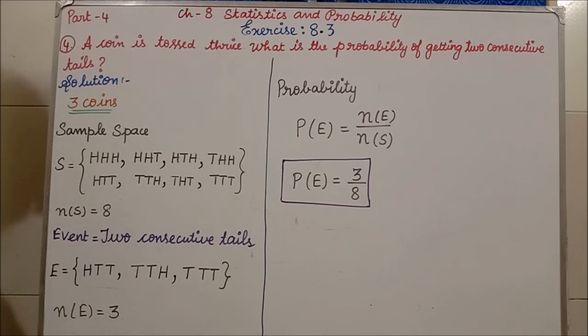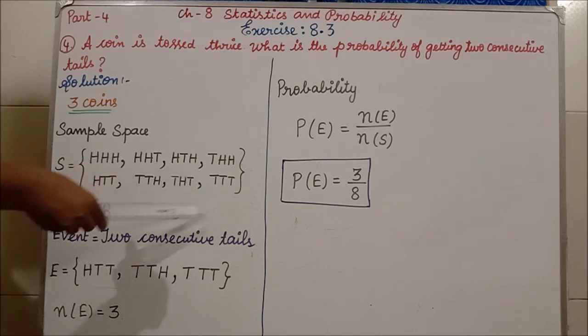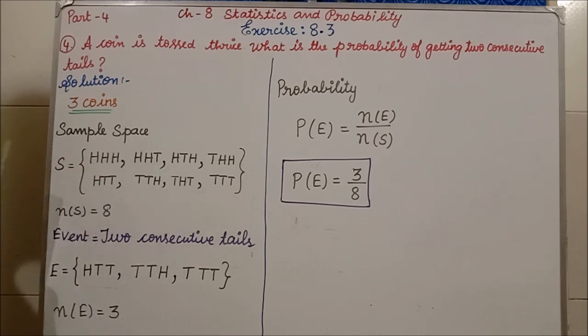Clear? Clear all of you? So I have written all the possible outcomes as sample space. So sample space S is equal to these values. So N of S, the number of sample space, is what? 1, 2, 3, 4, 5, 6, 7, 8. So the number of sample space is 8.